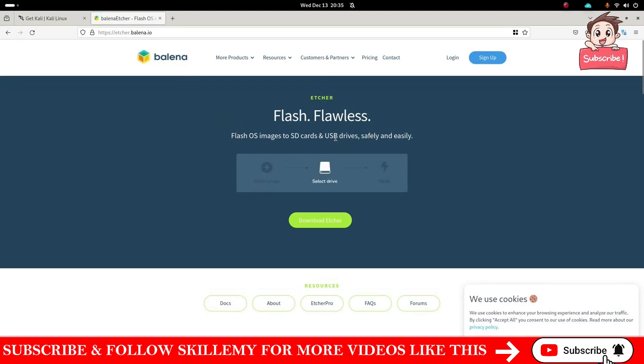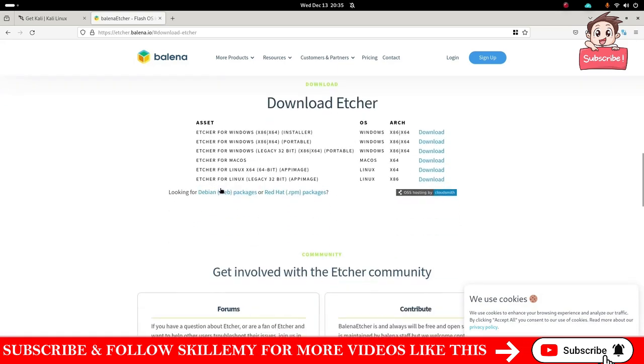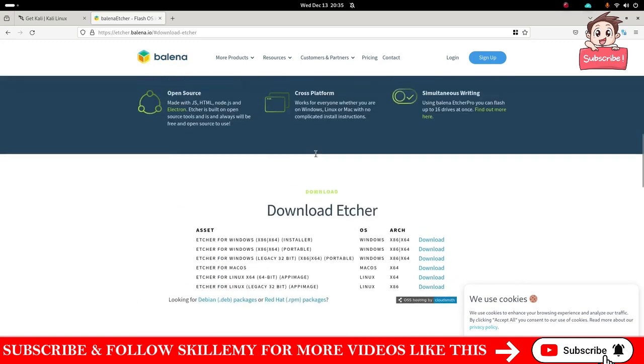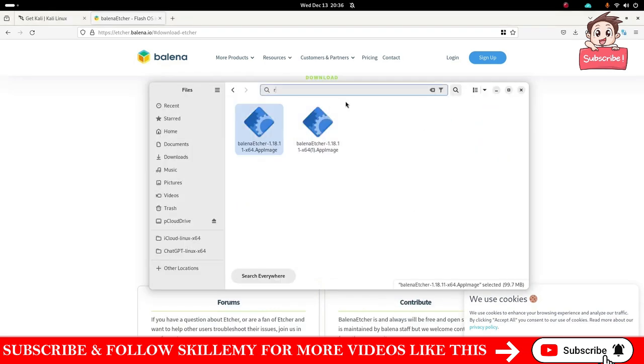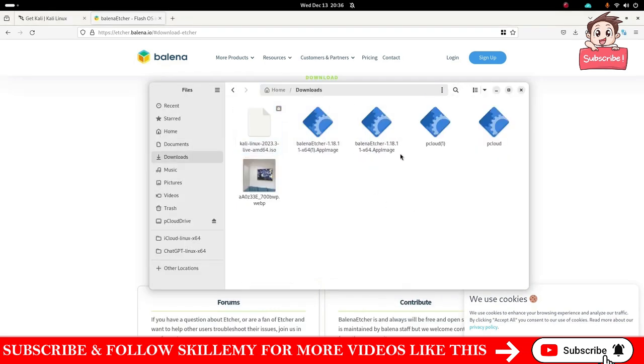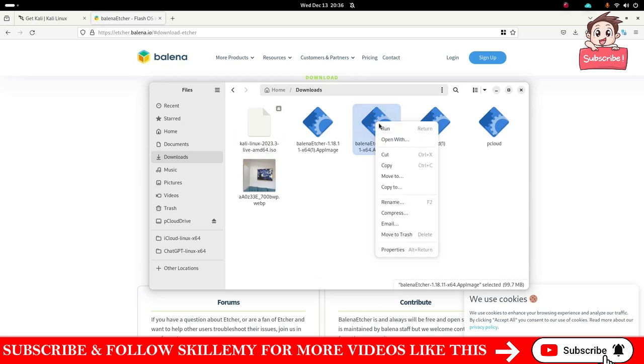So you might think, okay, how do we do that? First, you will have to download the program. So download the program for your system. So if you use Windows, use one of these 3 downloads. If you use Mac, use this one. And for Linux, you can use these. So depending on what system you're on right now, you can download this program. And then once you start the program, you'll see this screen where you can select an image, select a drive, and then click flash.